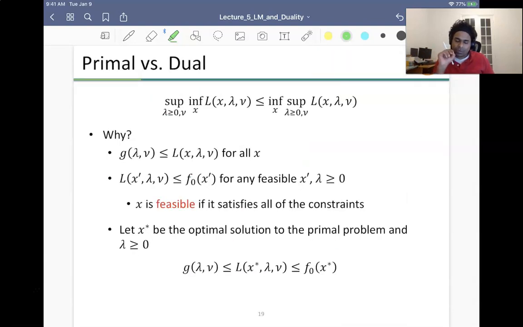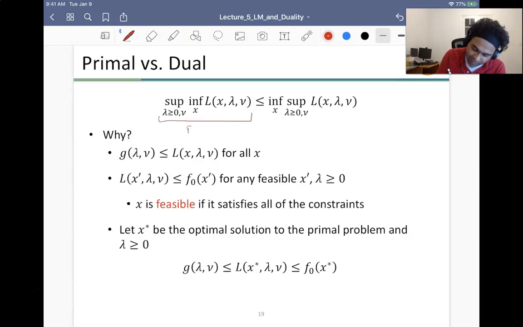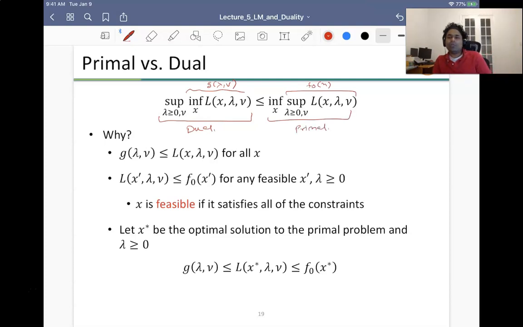Okay, so the main idea of duality, the primal versus dual, right, is that this is the dual problem, the supremum over the inf of x. We saw that this term is actually g of lambda comma nu. So this is the dual problem, and this is exactly the primal problem. We saw that this term is exactly f0 of x, and this is the primal problem. So the dual problem is always less than or equal to the primal problem.